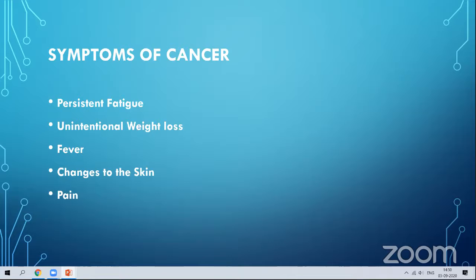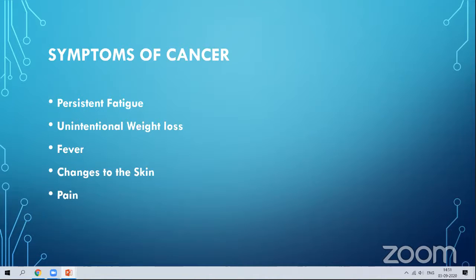Changes to the skin. The color of the skin may change. The texture of the skin will change. All these changes will be due to the physiological changes of the cancer cells. You'll have irritation of the skin and an itching sensation. All these will be symptoms of cancer.